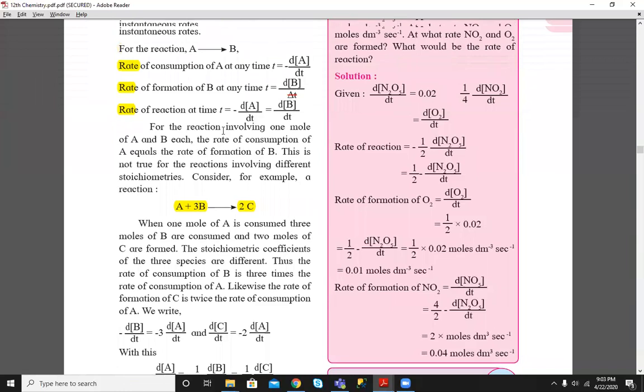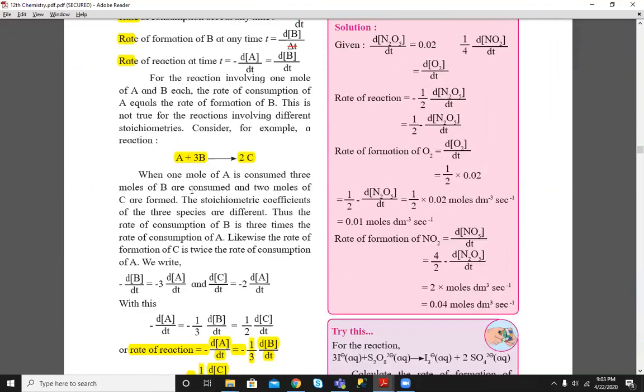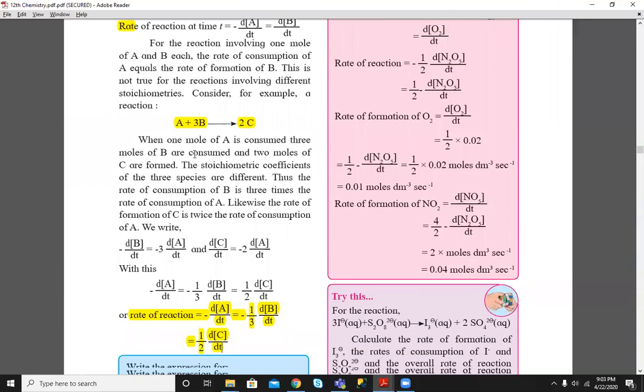In the above example there is no coefficient, so there is always a coefficient of 1, so we can write minus 1 by 1. No need to write that. And here the coefficients are given, so that's why minus 1 by 3, as 3 is given, and plus 1 by 2, as 2 is given. What does it mean?